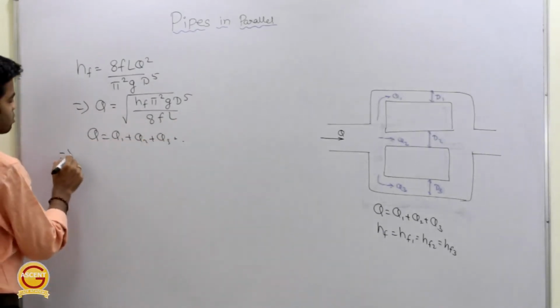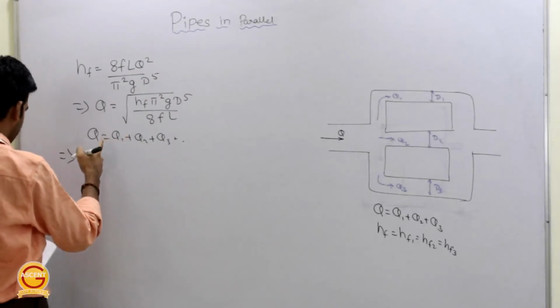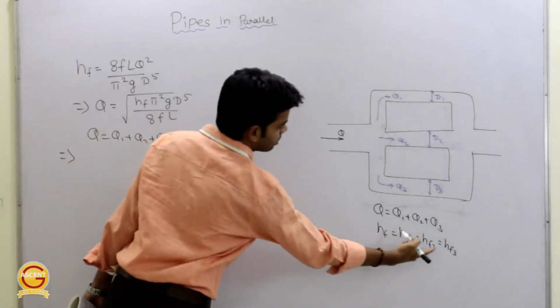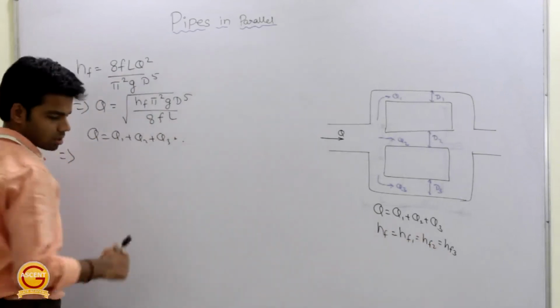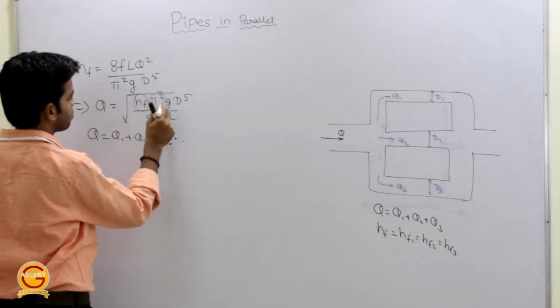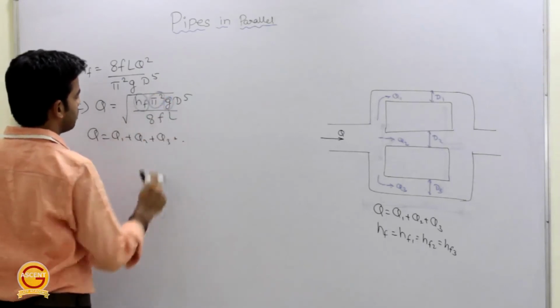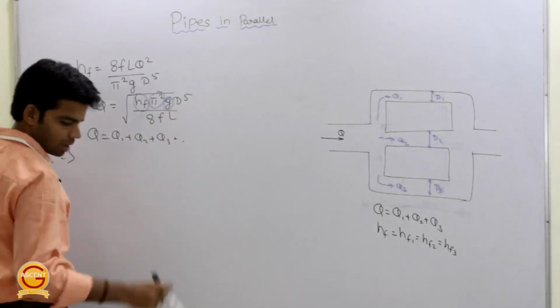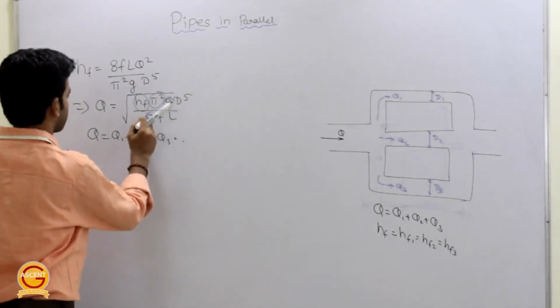Now here HF is same, HF is equal to HF1 is equal to HF2 is equal to HF3. So this HF will be cancelled out, pi square is a constant, this will be cancelled out, G will be cancelled out. So left is D, and again 8 will also be cancelled out.